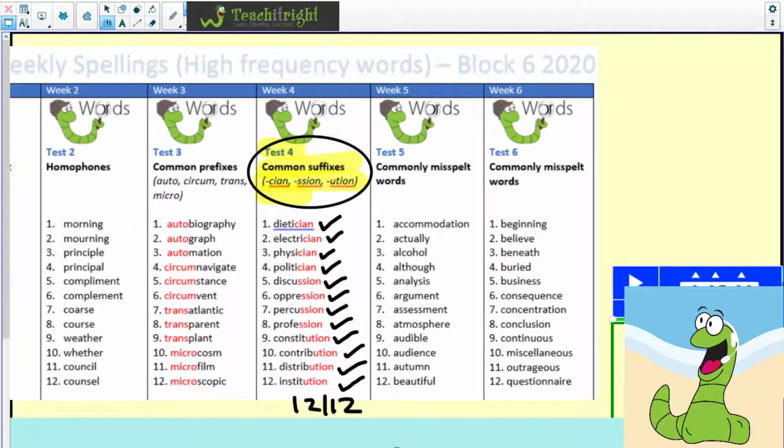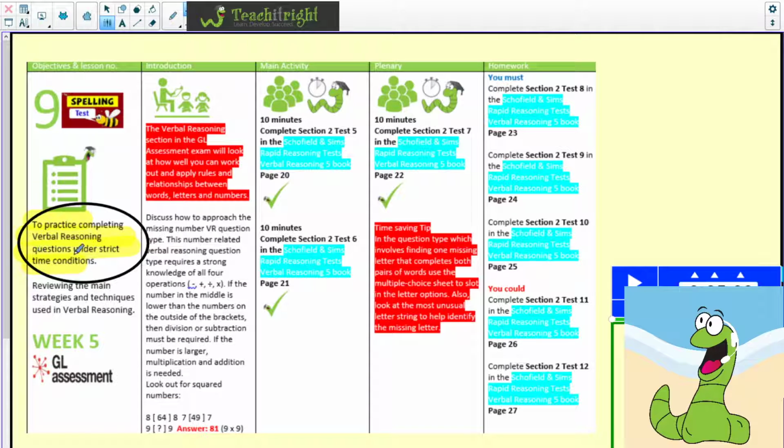Right, let's move on to the main part of the lesson. We are going to now look at some verbal reasoning. We are going to start actually by talking about one common question type, which is called middle number. And we're going to just talk about how to approach that question. And then we're actually going to go in to do 3 tests today. We've got Section 2, Test 5 in your Schofield and Sims Rapid Reasoning book. And also we're going to be looking at Section 2, Test 6 and Section 2, Test 7.